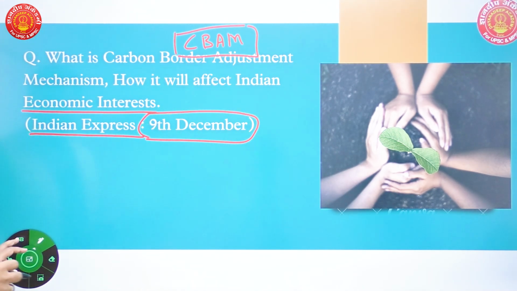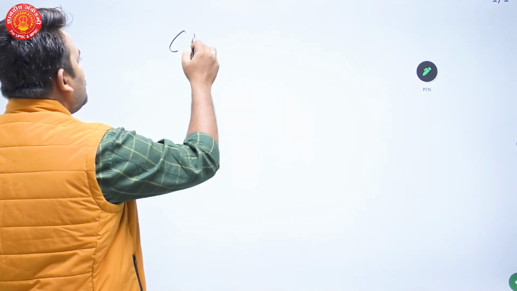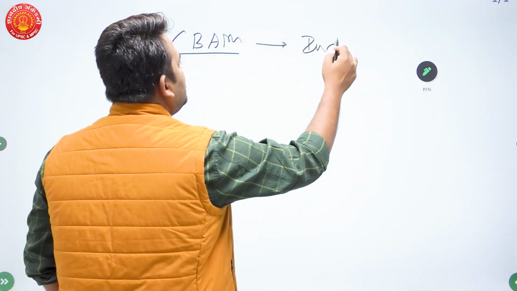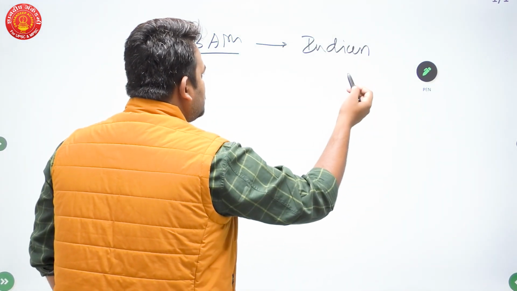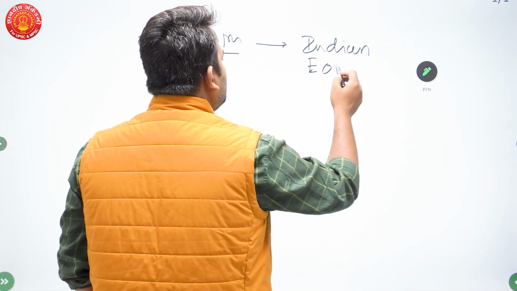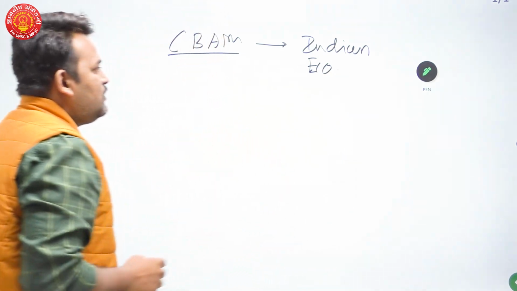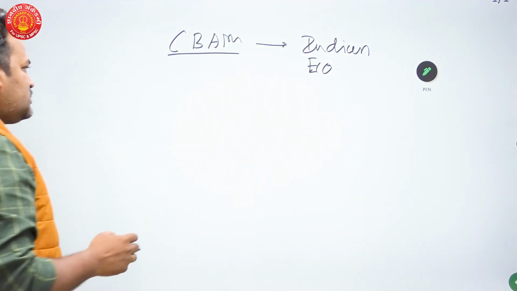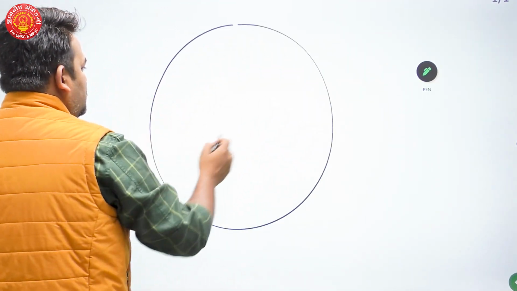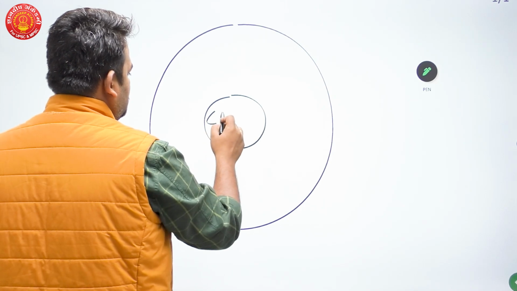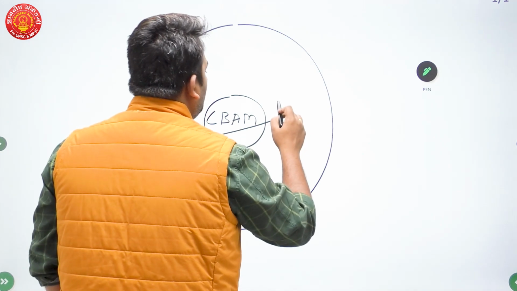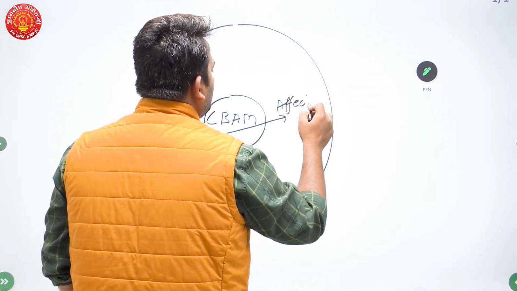So here we have to discuss what is carbon border adjustment mechanism and how it is going to affect Indian economy, or Indian economic interest. In this question, when we consider the locus and focus, the locus is carbon border adjustment mechanism, and the focus is how it will affect Indian economy.